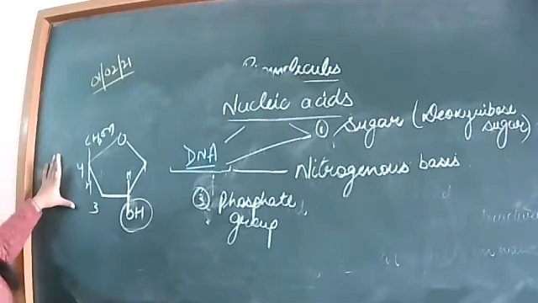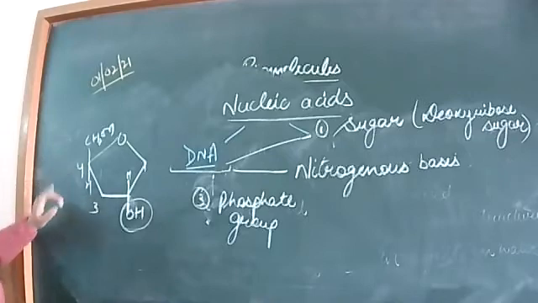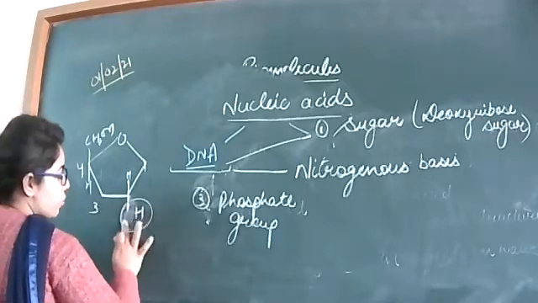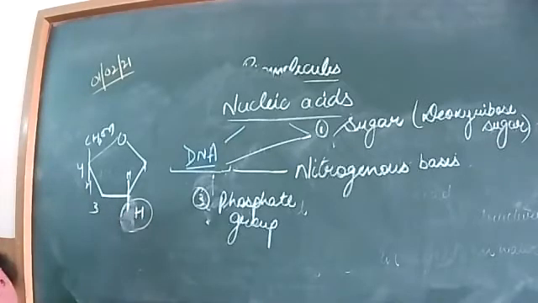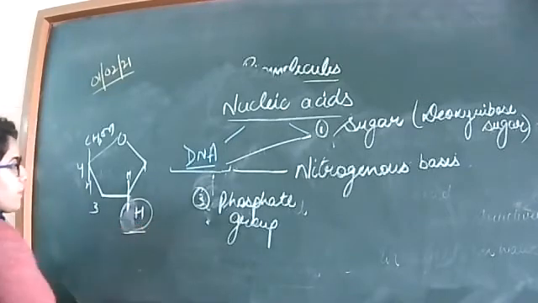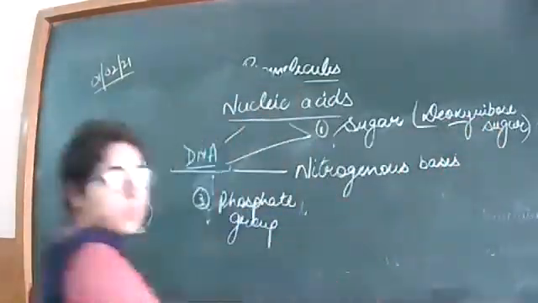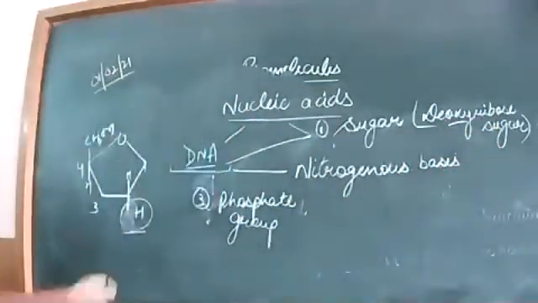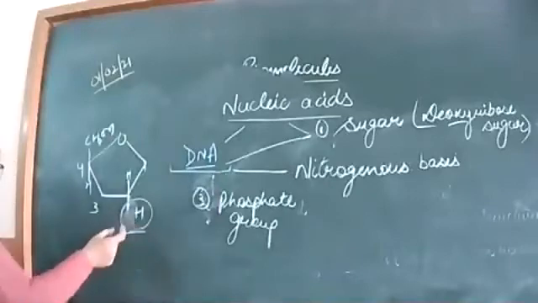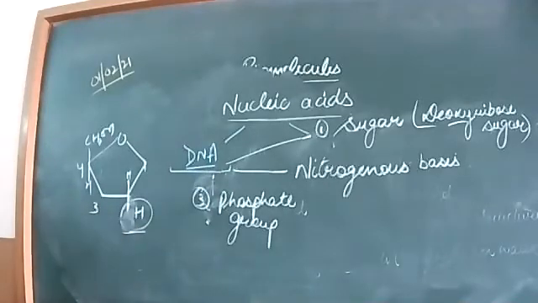In case of deoxyribose sugar, the oxygen is removed from the carbon number 2. So this is the main difference: de means removal, oxy means oxy group. There is removal of the oxygen molecule from the carbon number 2 in the ribose sugar to form the deoxyribose sugar. Clear? What is the difference between the sugars?